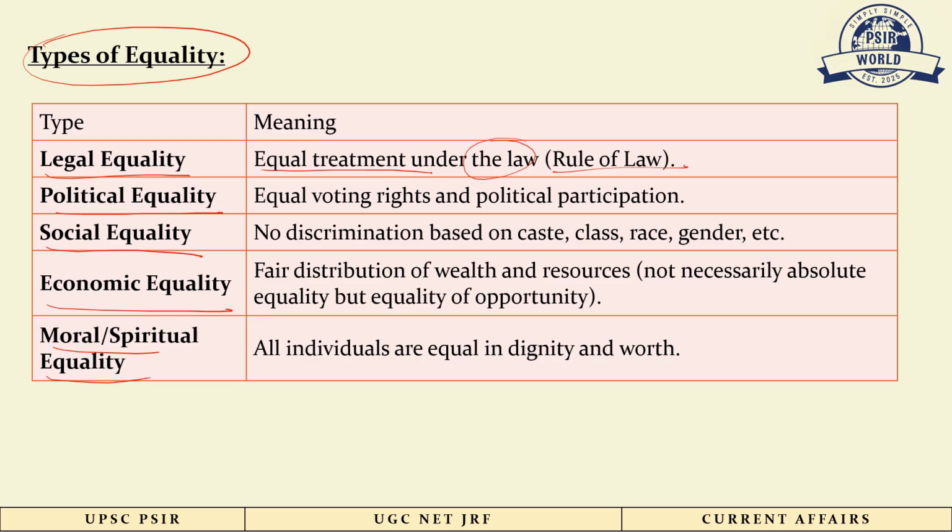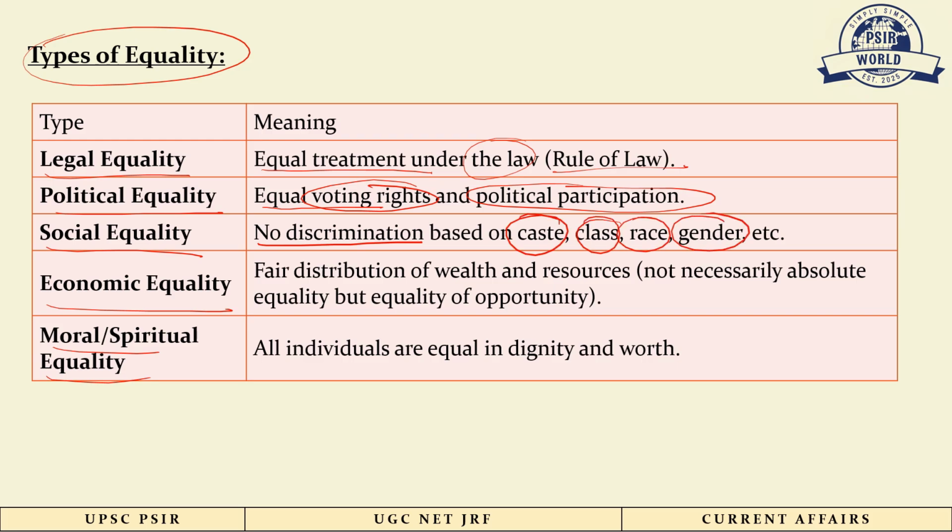Political equality means equal voting rights and political participation like in a democracy. It is called political equality. Social equality means no discrimination based on their social background like caste, class, race, gender, etc.